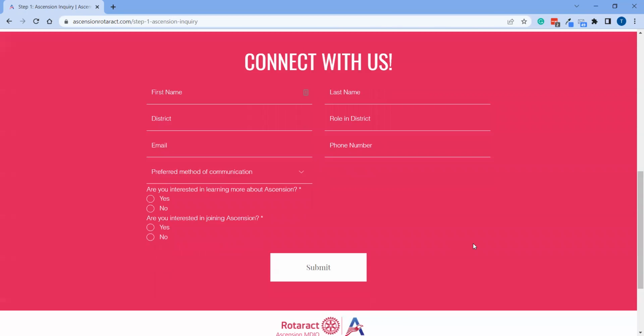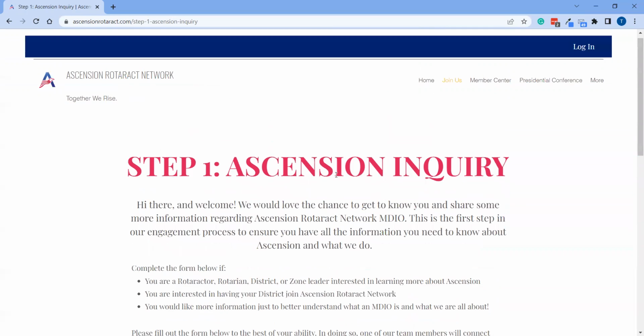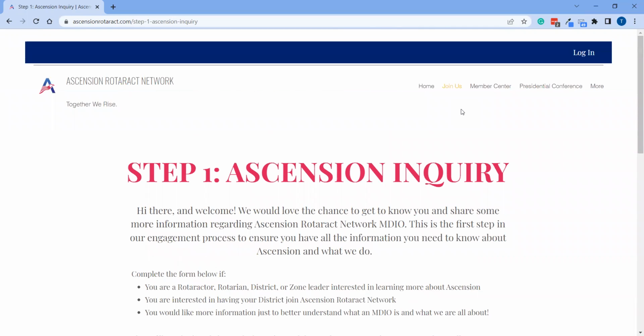The next step after that, which is noted in these steps as well, is to fill out an official onboarding paperwork form. So really, that's just a single page document informing and detailing the specifics about Ascension Rotaract Network.